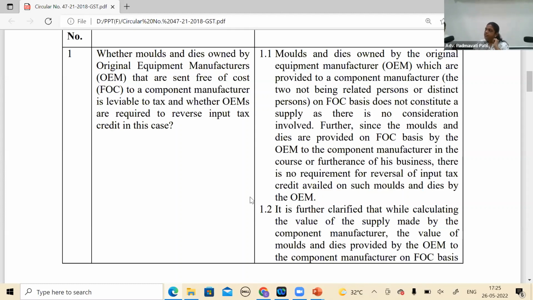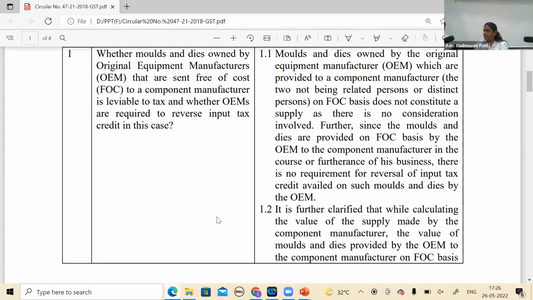I am giving the tools, but my intention is not to supply the tools to him. My intention is that the tools should be used by him to render service. His activity is supply of the components. For supply of the component, he is charging me X rupees.